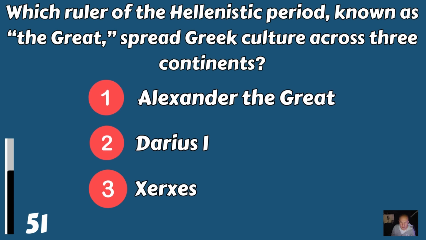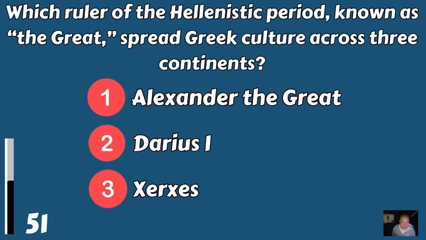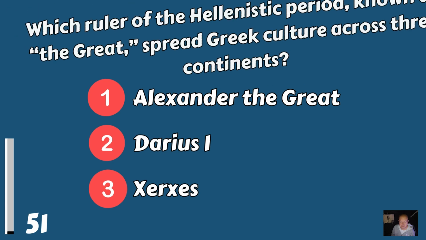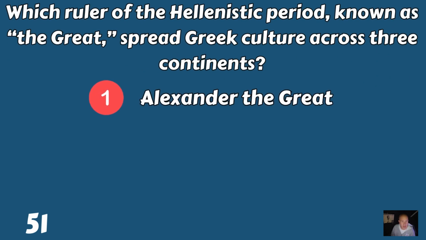Which ruler of the Hellenistic period, known as the Great, spread Greek culture across 3 continents? Alexander the Great, Darius I, or was it Xerxes? It was Alexander the Great.